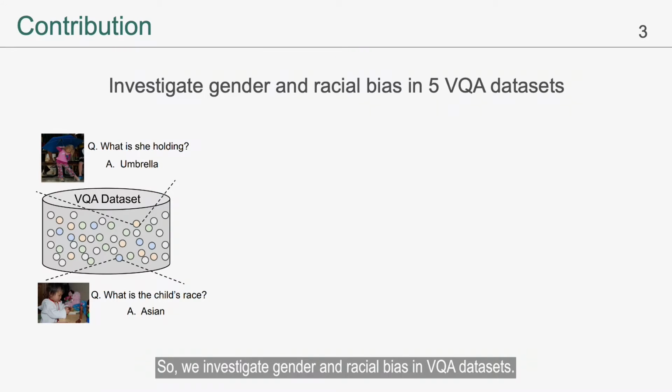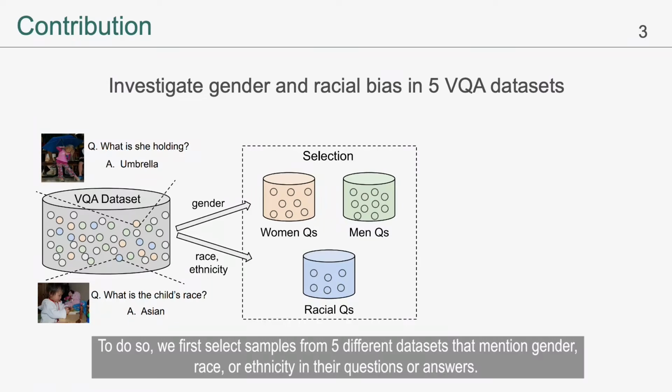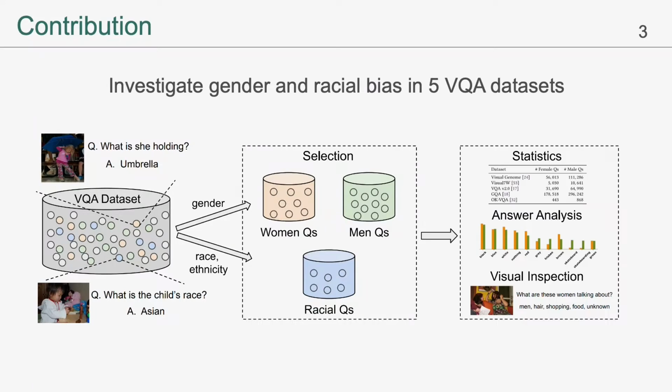So, we investigate gender and racial bias in VQA datasets. To do so, we first select samples from 5 different datasets that mention gender, race, or ethnicity in their questions or answers. Then we analyze gender or racial bias.